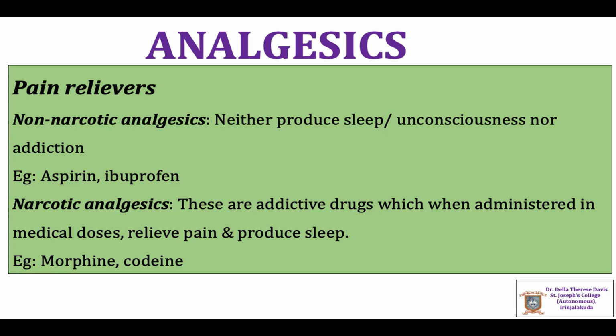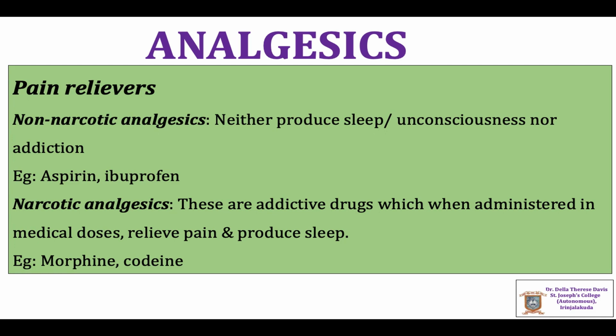They are classified into non-narcotic analgesics and narcotic analgesics. Non-narcotic analgesics do not produce sleep, unconsciousness, or addiction in the person who uses the drug. Examples include aspirin, ibuprofen, etc.